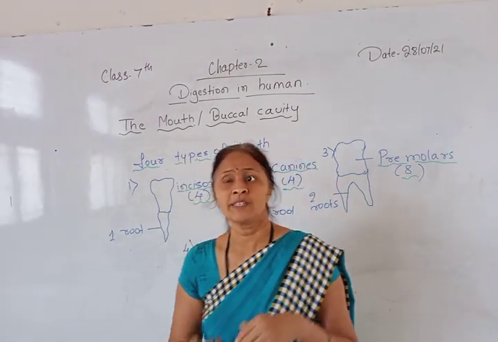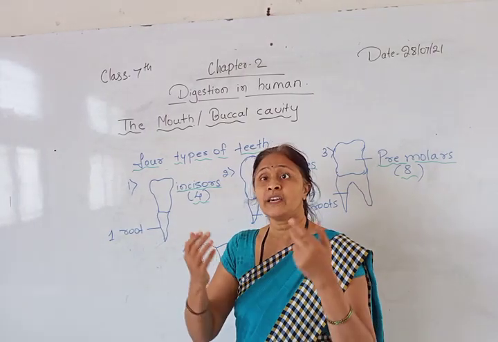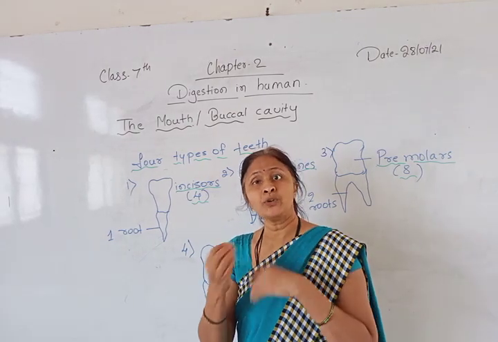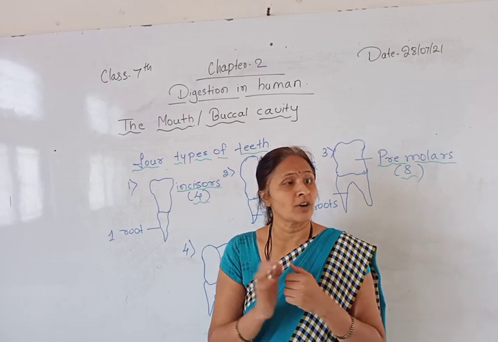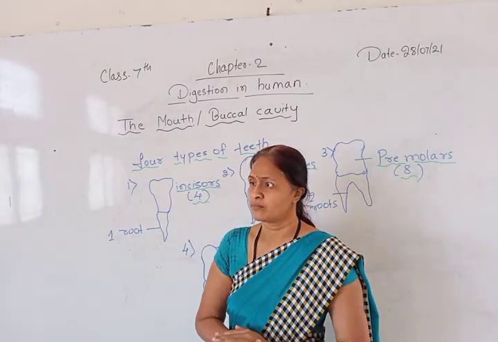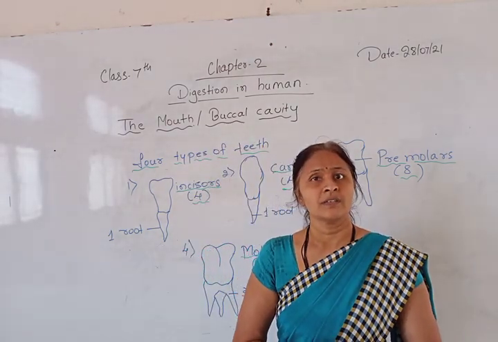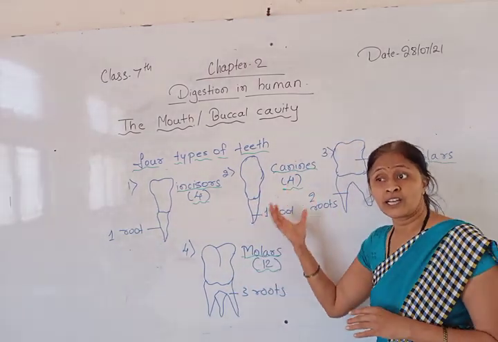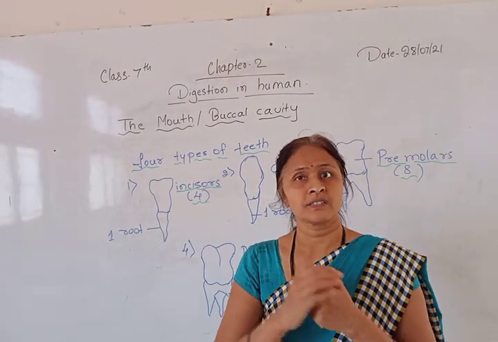See, small babies don't have teeth first of all. So at that time, what do they eat? Are small babies able to eat solid foods? No. They drink only milk. They feed on milk only, because teeth chew the food, grind the food, crush the food, and cut the food into different parts.